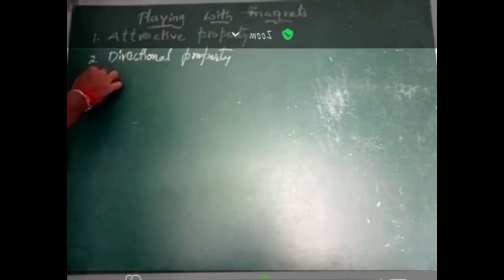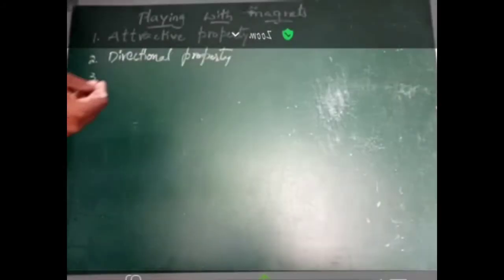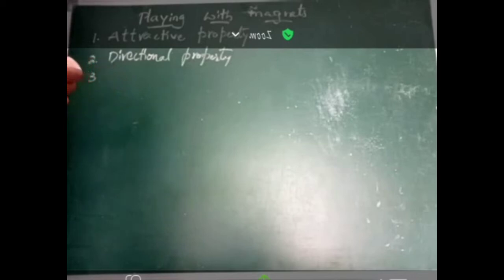Next, a magnet has poles. Those poles we call north and south poles. So magnetic poles always exist in pairs only.